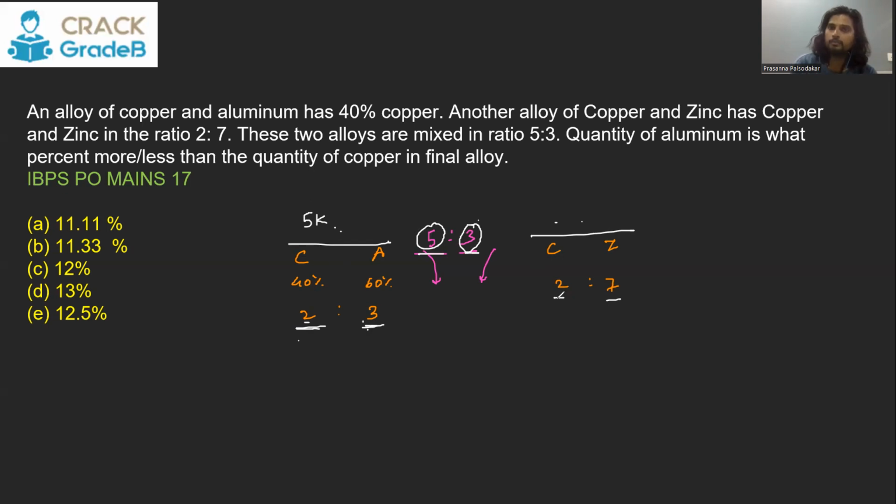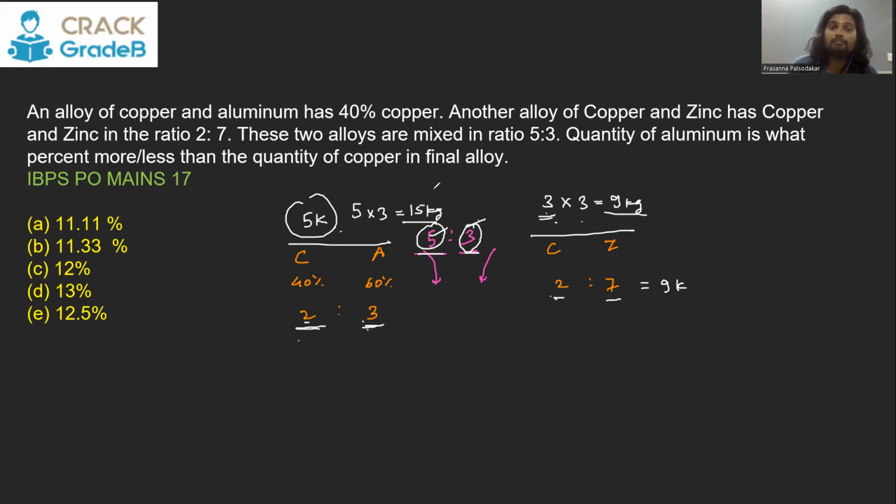And here, if you take 5 kg here, because 5 is a multiple of 5, we'll have to take 3 kg here. But can we break 3 in the ratio 2:7? No, because 2 plus 7 is 9. So you would want a multiple of 9 here instead of 3. So you will take 9, multiply it with 3, so you have to multiply here also with 3 to maintain the ratio. That means if you take the first alloy 15 kg, second alloy 9 kg, then we are maintaining this ratio 5:3. Also, we are taking the numbers which we can easily break in the said ratio.